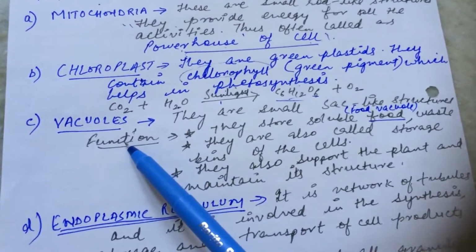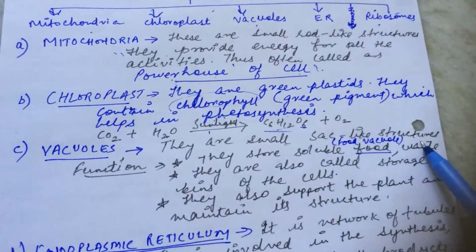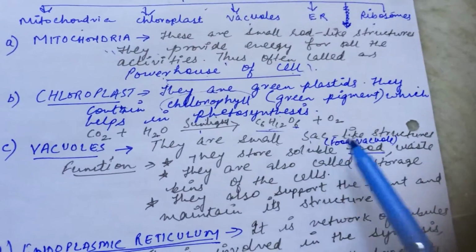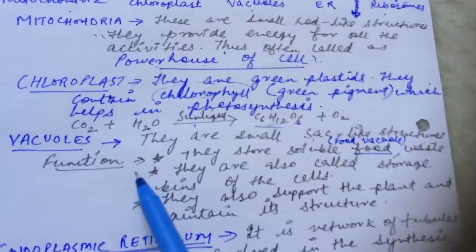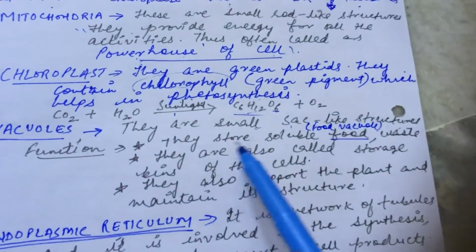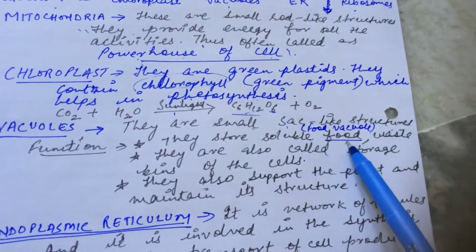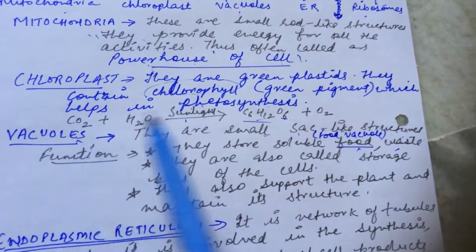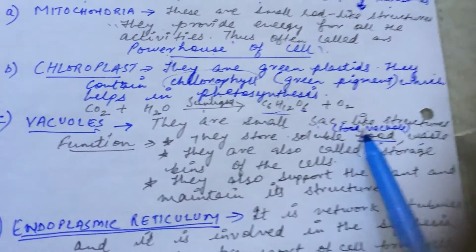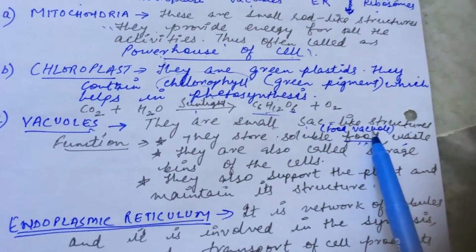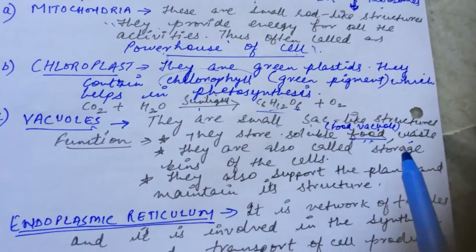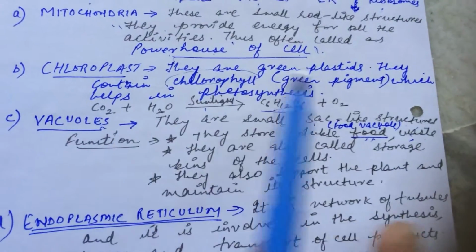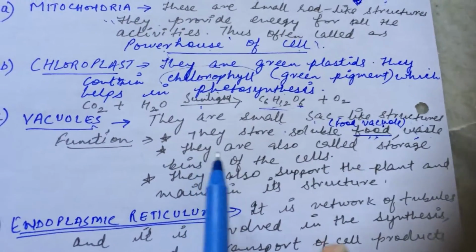Another thing is the vacuoles. Now they are small sac-like structures. Sac, like sacks, structures, okay? So that's why we call them sac-like structures. Now what are the main functions of vacuoles? They store soluble food. They also store waste material. So the vacuoles which store soluble food are known as food vacuoles, right? And the vacuoles which normally store waste and other products are commonly known as vacuoles, right?